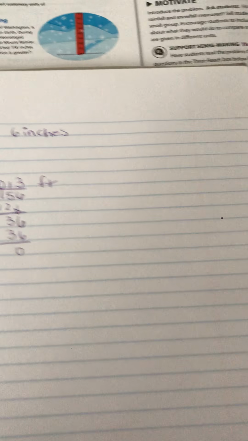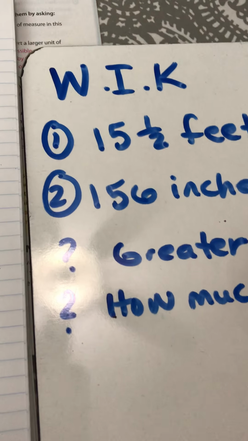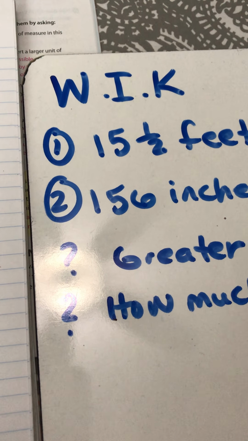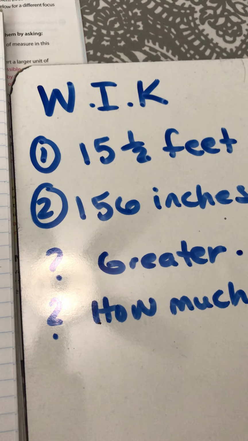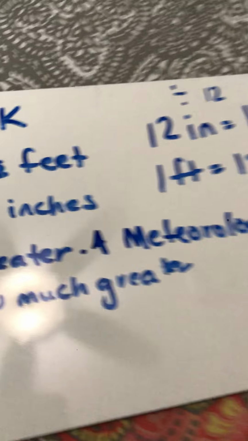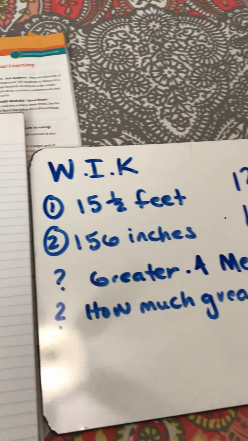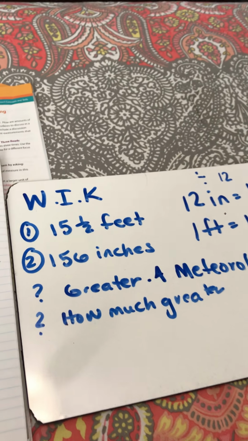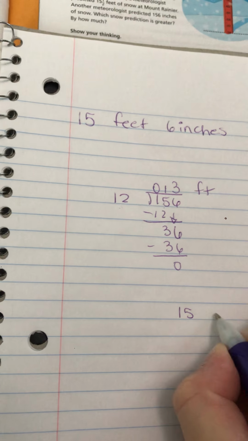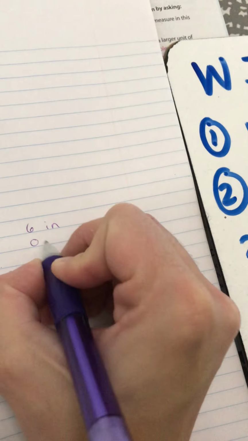So we've answered our first question. Which meteorologist predicted the greatest amount? So our answer is meteorologist 1. Okay, meteorologist 1 is for our first question. Then how much greater? Well, how do we find how much greater? We're comparing the two numbers. So we're going to compare 15 feet and 6 inches to simply 13 feet with no inches.